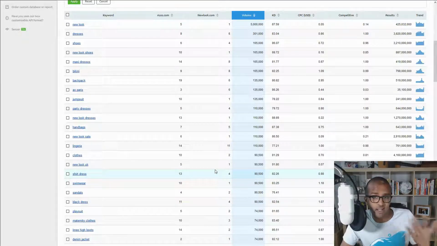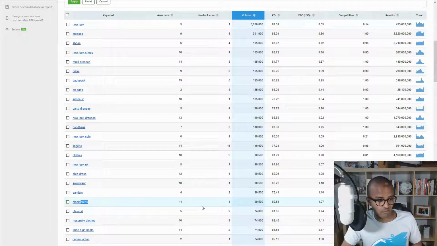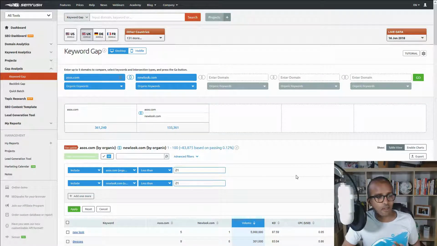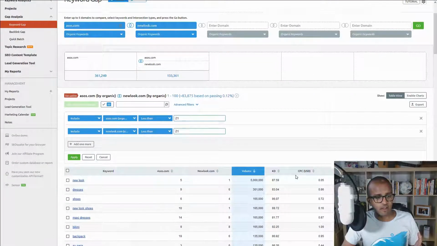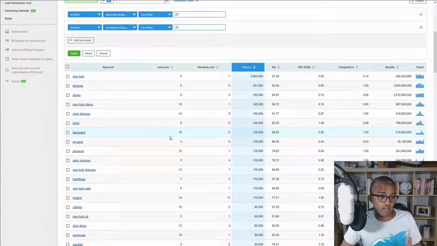You can keep scrolling down and see the important keywords that New Look and ASOS are ranking for. There are a lot of them that New Look is ranking better for. Here's another one, "black dress". ASOS is at number 4 and ranking on the second page. Obviously, it's not good enough for a brand like ASOS. They want to rank on the first page, and as high as possible. This is a really good way to find common keywords, find out where they're ranking, and find out if you can compete with them.